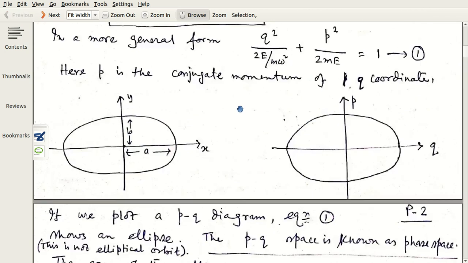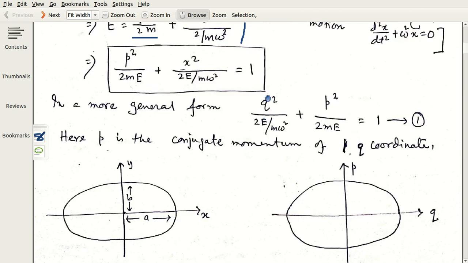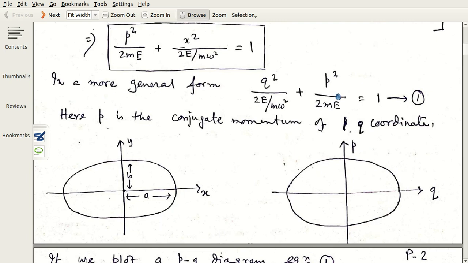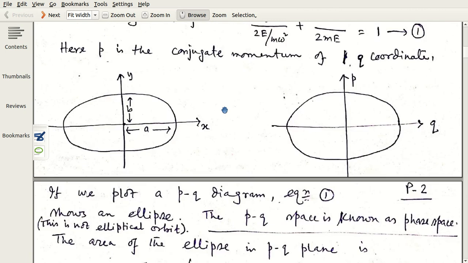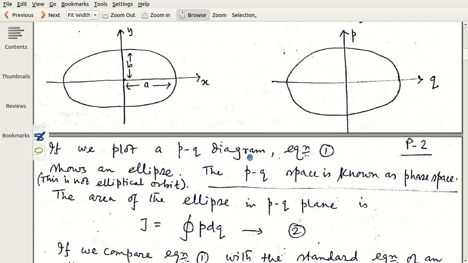Now, if you compare this equation with x square by a square plus y square by b square equals 1, then you obtain an ellipse. So this is an ellipse of standard form, where a is the semi-major axis and b is the semi-minor axis, and in this case also you obtain an ellipse. Note that this ellipse is not the path of anything.